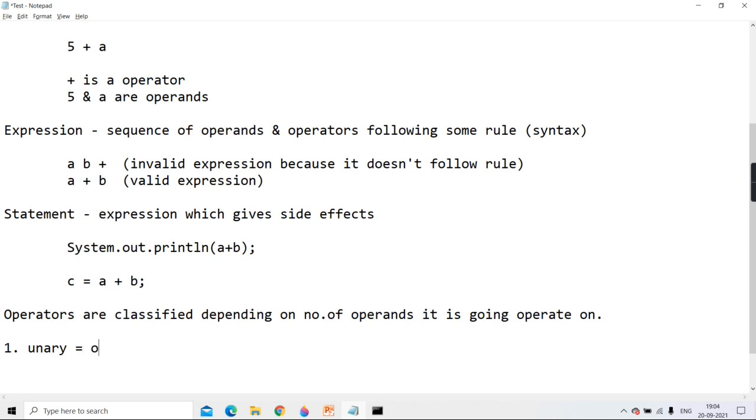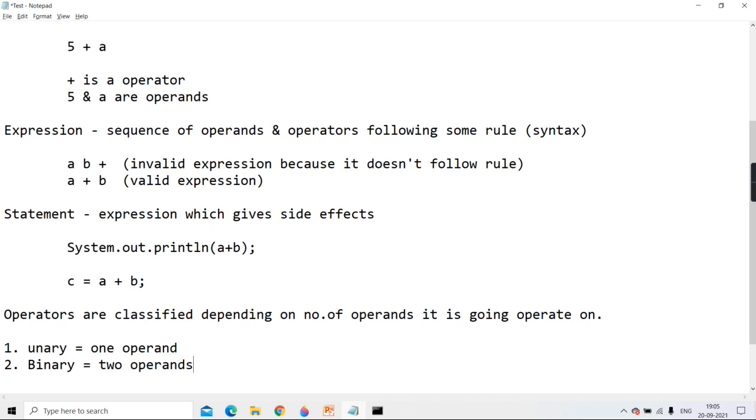Okay, which operates on how many operands? One operand. When it operates on one operand, we will call it unary. There are many unary operators like increment, decrement, assertion, negation, one's complement, not. There are a few operators in Java which come under the unary category. Then we have the binary operator, which works on two operands.